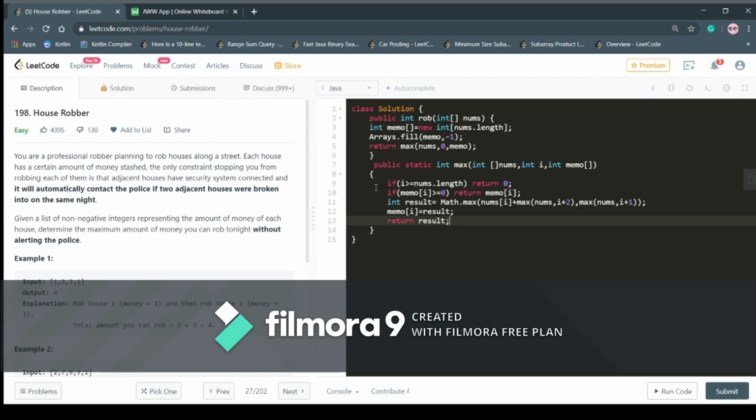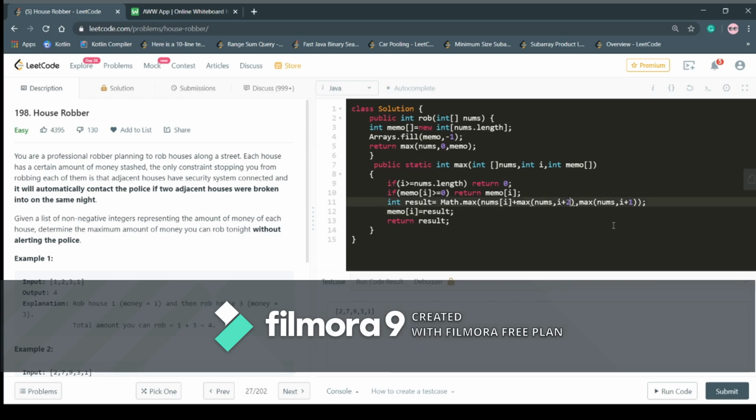If it does not, then we come to this line, int result, and the function call returns the value that gets stored in the result, and we store the value in the memo array, that is, memo of i equals result, for any future purpose. That is, if in future any function call is made to this function, then we can directly return the value. We would also pass the memo array here.